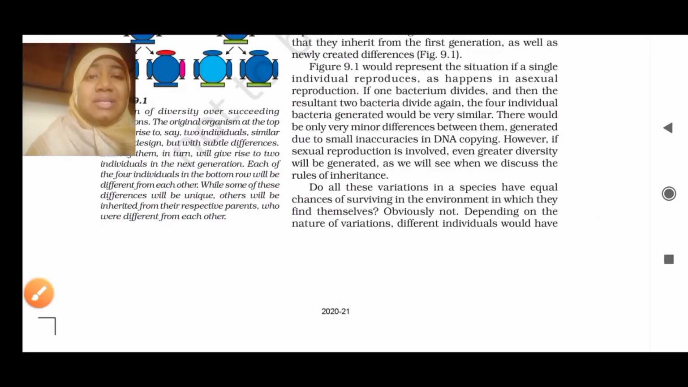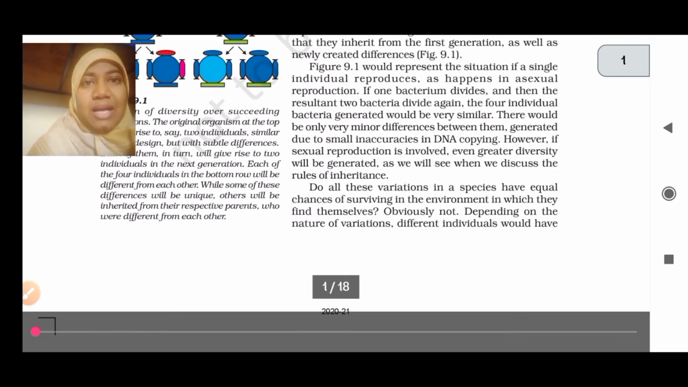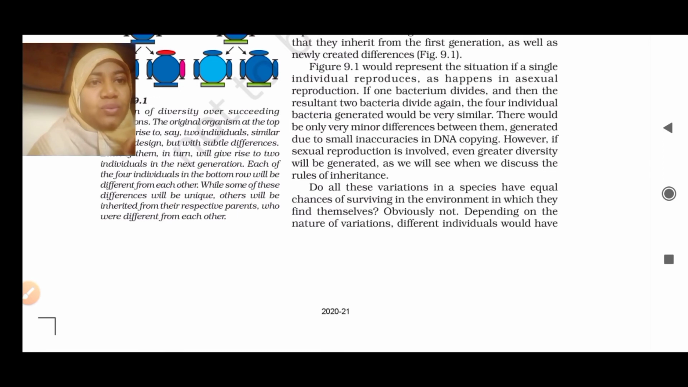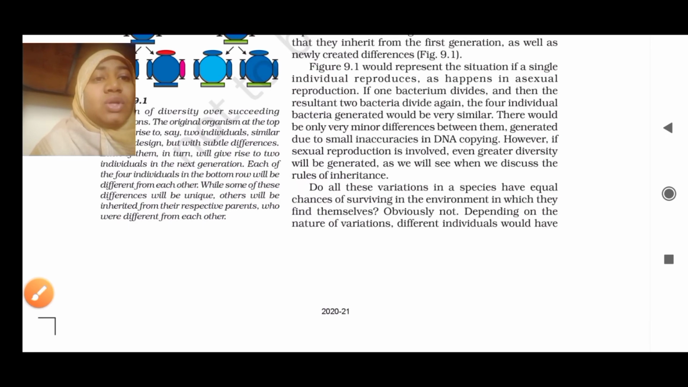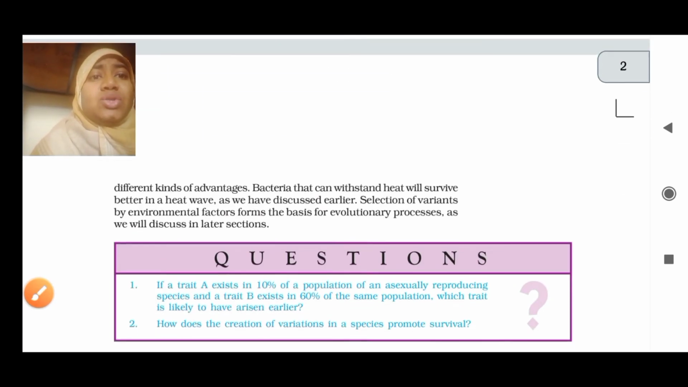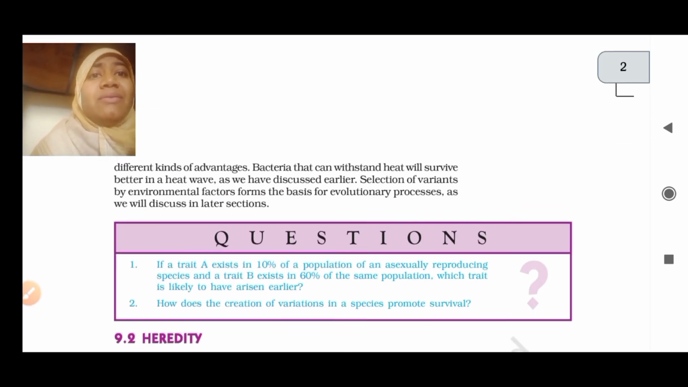So that is nothing but the survival, what we say. Obviously not depending, obviously not the answer for the question what is asked over here. Depending on the nature of variations, different individuals would have different kinds of advantages. Bacteria that can withstand heat will survive better in heat waves, obviously, where they can stay.